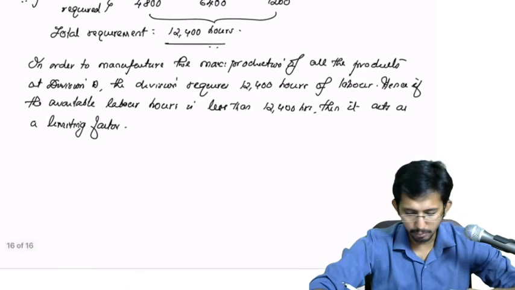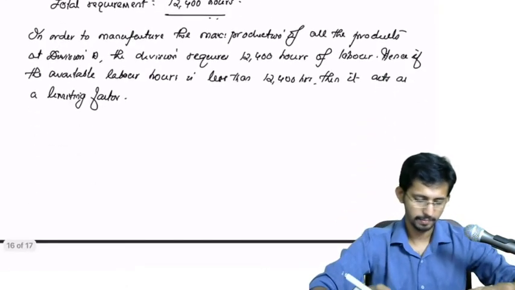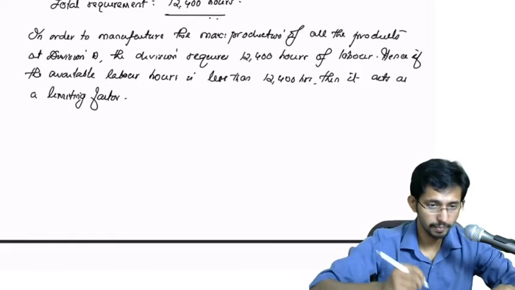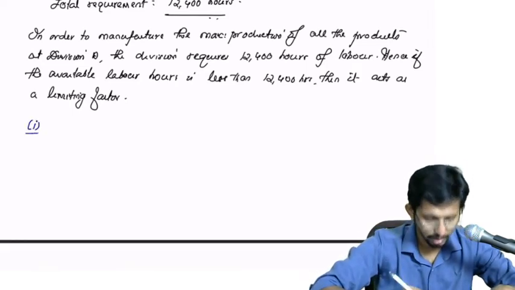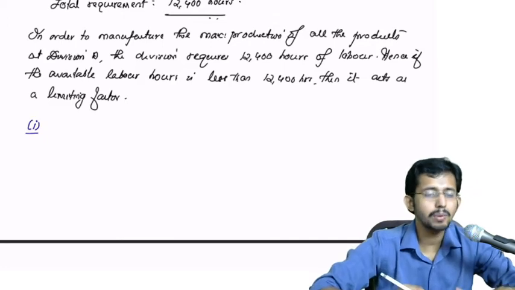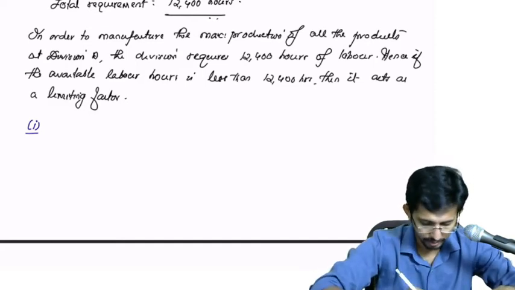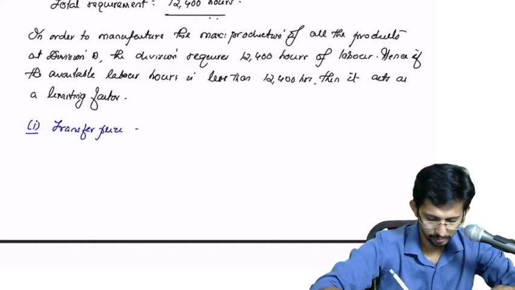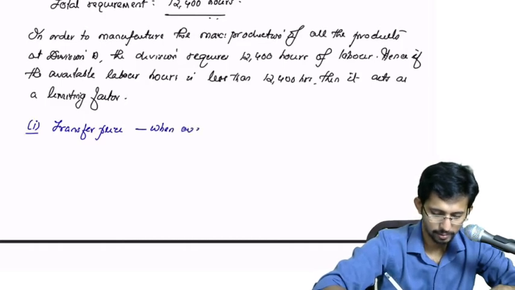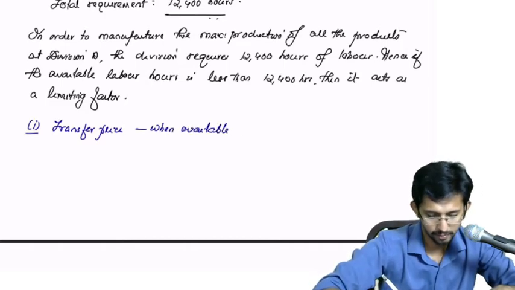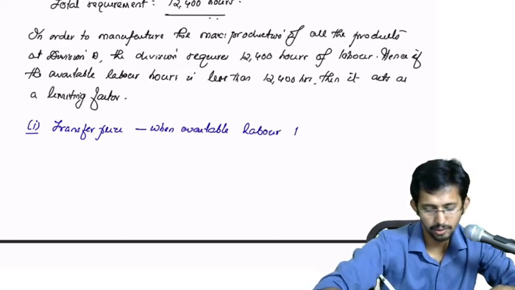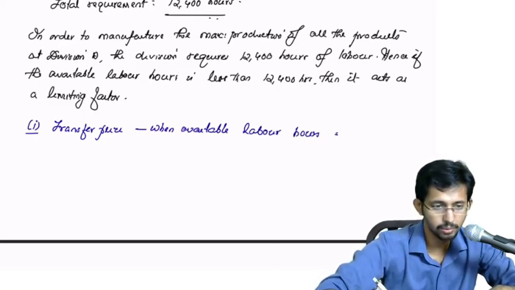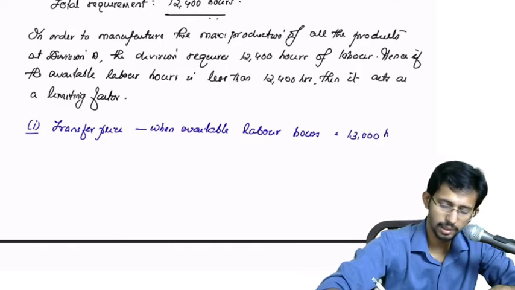So now we will come to the answers. Question 1: What is the transfer price per unit of 300 units of Y if total labor hours available with division A are 13,000 hours?